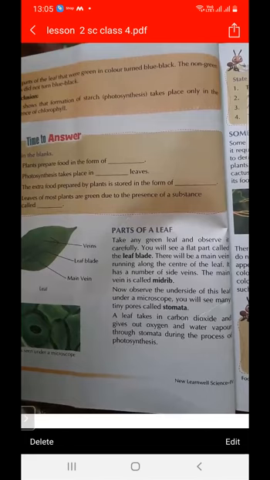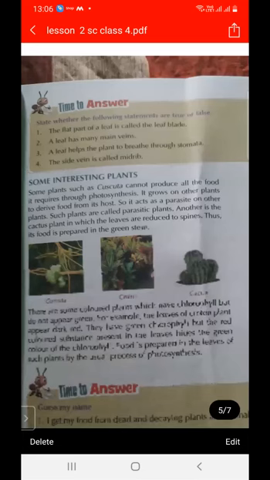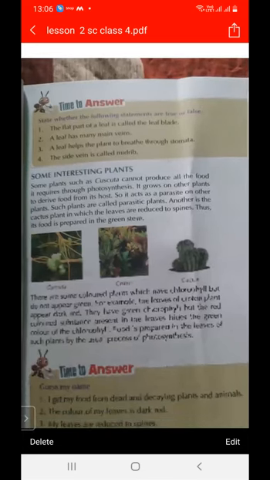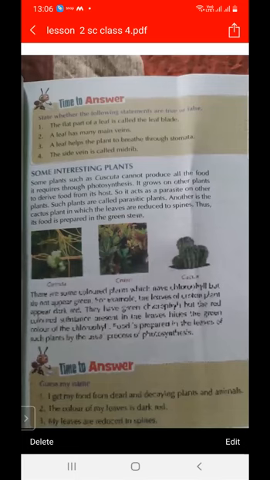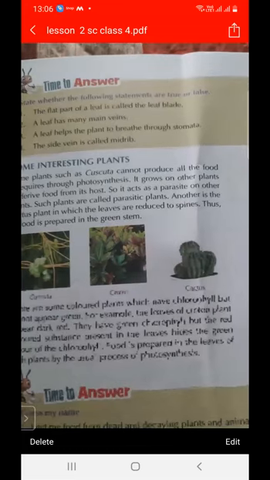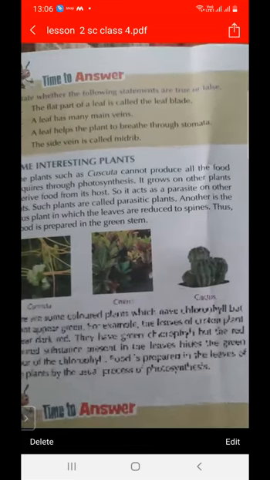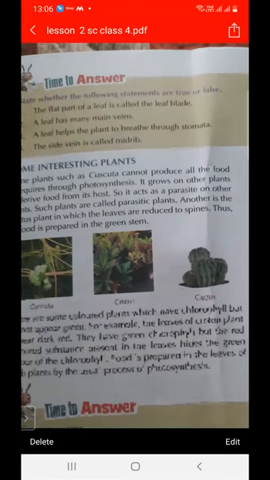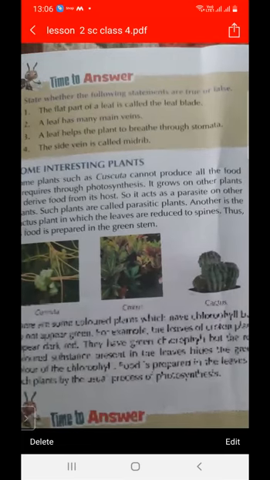Next, the flat part of the leaf is called the leaf blade. Now, true or false? The flat part of the leaf is called the leaf blade, true. A leaf has many veins, true. A leaf helps the plant to breathe through stomata, yes. The side vein is called the midrib, false. The main vein is called the midrib.